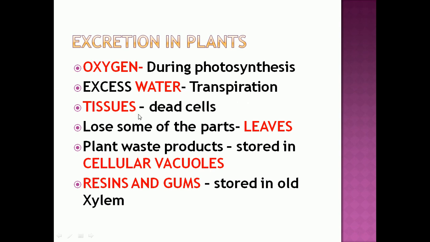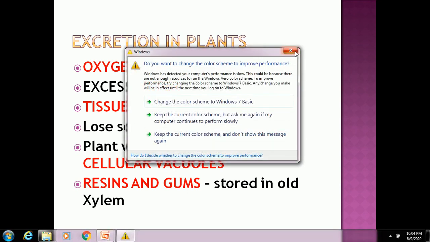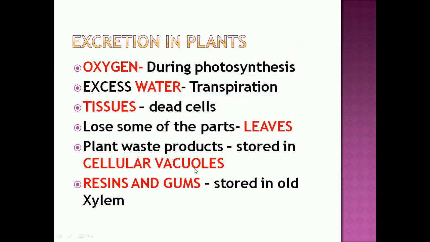And the damaged or dead cells will be stored in the form of tissues, and some parts of the plant will be lost, such as dried leaves. Then plant waste products also will be stored in cellular vacuoles.